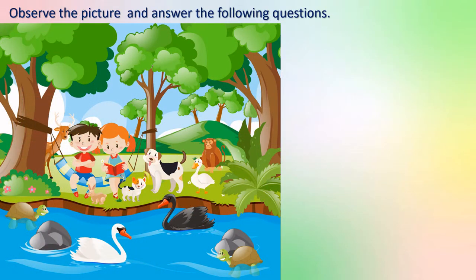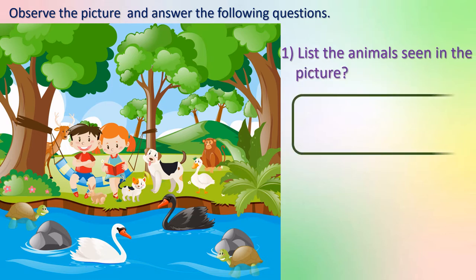One more. Observe the picture and answer the following questions. Here, no fill in the blanks. Here they will ask some questions. You have to observe the picture and answer the questions. Number 1. List the animals seen in the picture. Yes, here we can see so many animals.